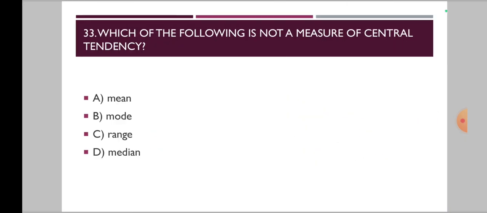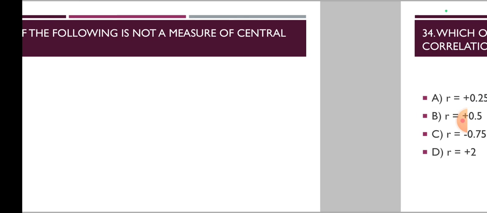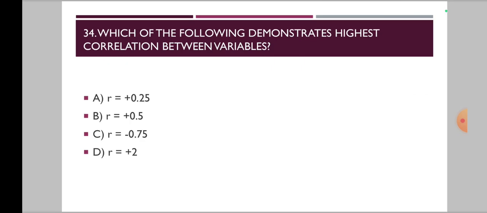Now 33rd one, which of the following is not a measure of central tendency? Is it mean, mode, range, or median? Now moving on to the 34th one, that is, which of the following demonstrate highest correlation between variables? What R value is showing the highest correlation? Here values of R are given as 4 options, that is plus 0.25, plus 0.5, minus 0.75, and plus 2.